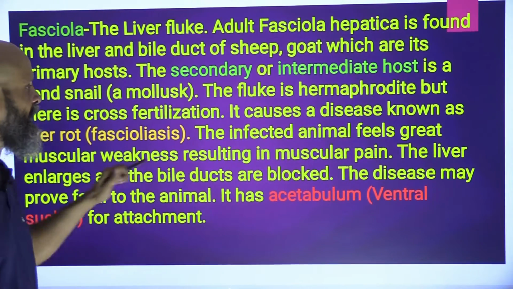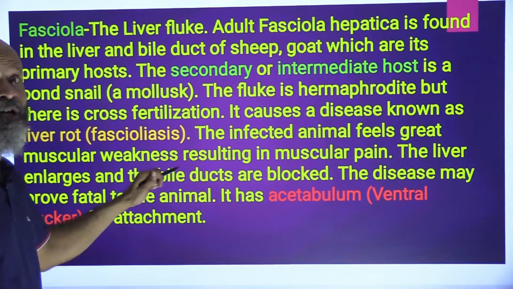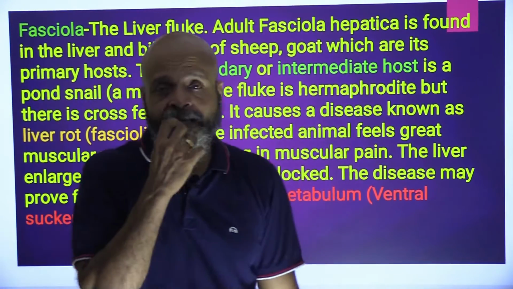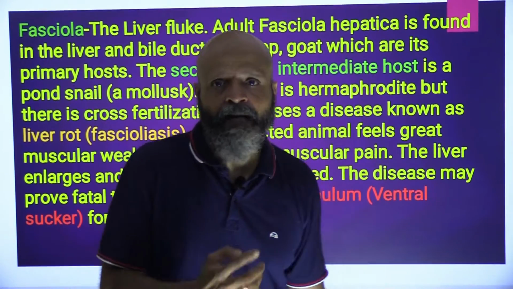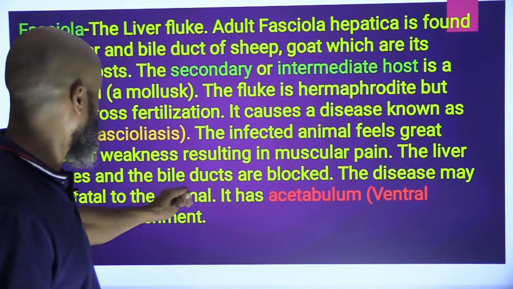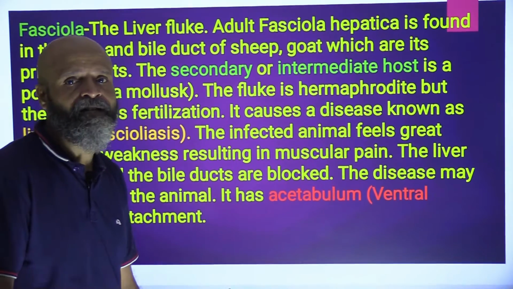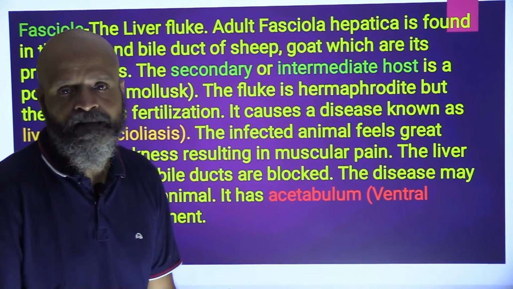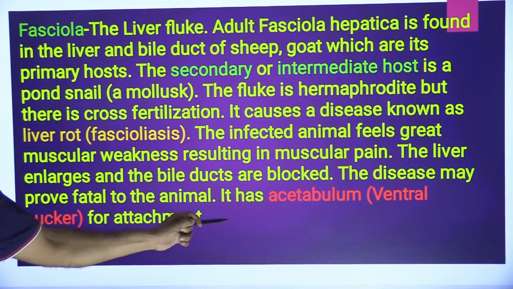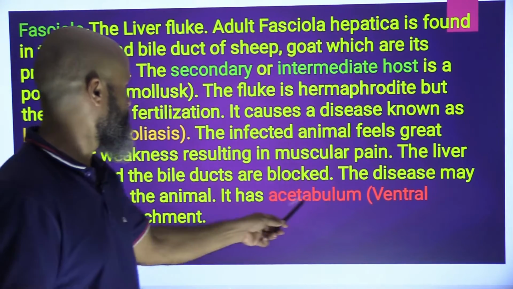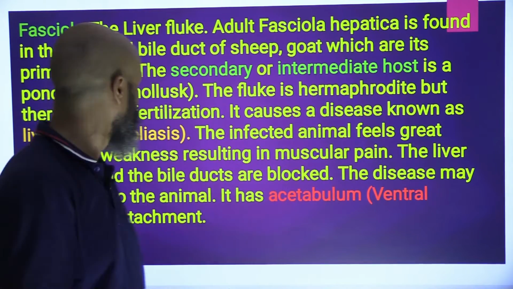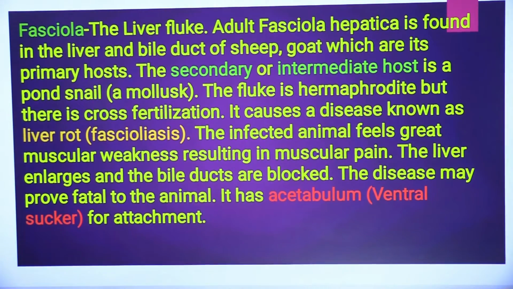The infected animal feels great muscular weakness resulting in muscular pain. So there is a tremendous muscular pain inside the body of the animal. The liver enlarges and the bile ducts are blocked. So the bile ducts, which secrete the bile juice that helps in digestion, are blocked. The disease may prove fatal to the animal. It has an acetabulum, that is a ventral sucker for attachment. So it attaches itself to the host body through the ventral sucker.